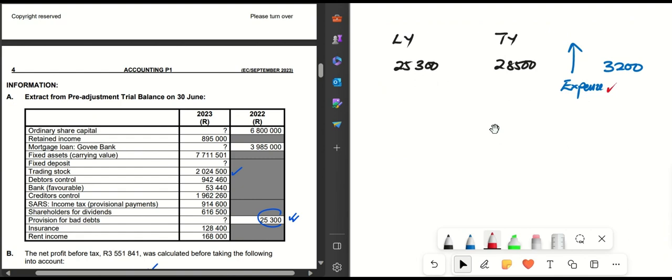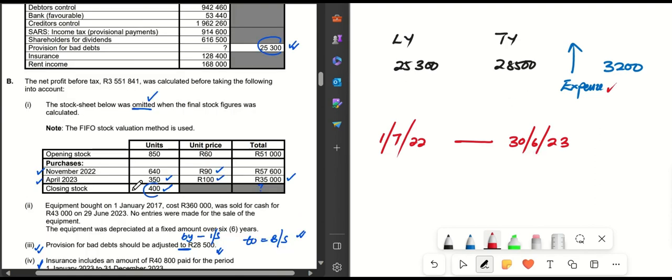What it therefore means is my financial year begins on the 1st of July 2022 and ends on the 30th of June 2023. Very, very important. And I know you know that aspect very well.